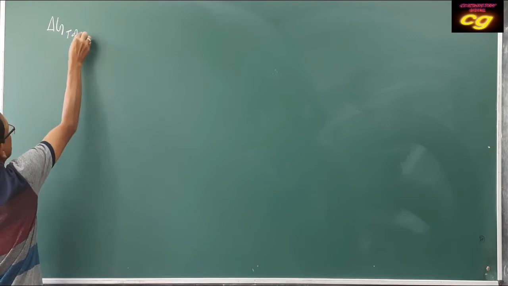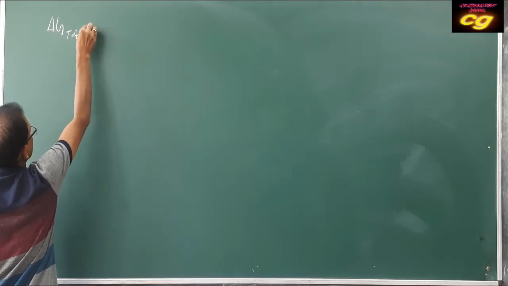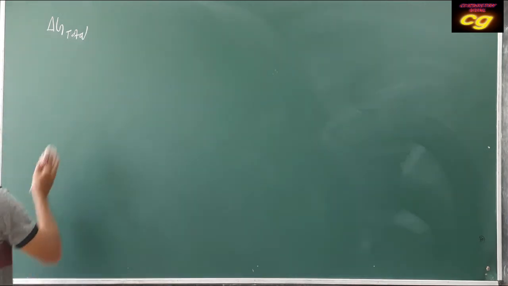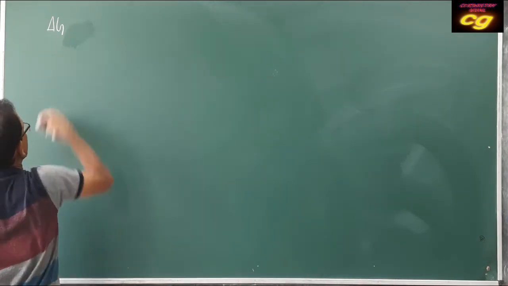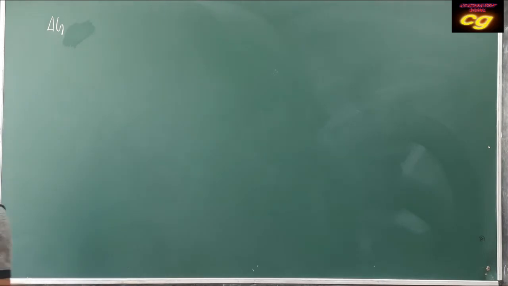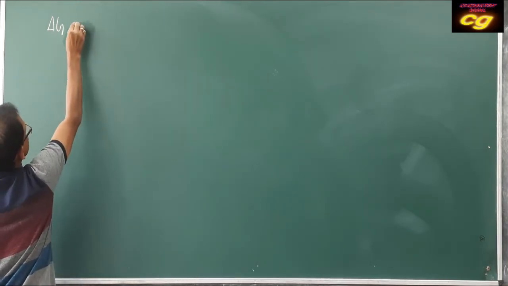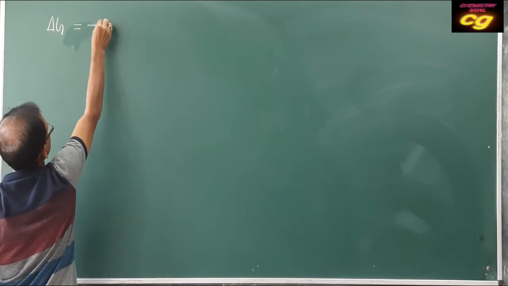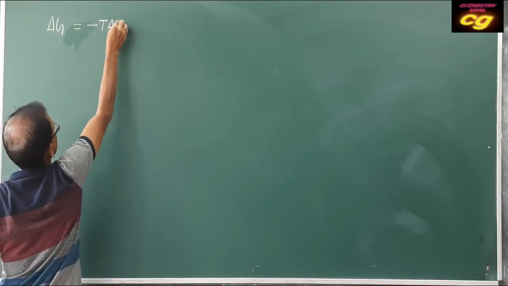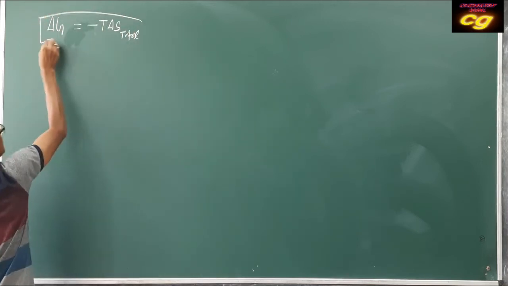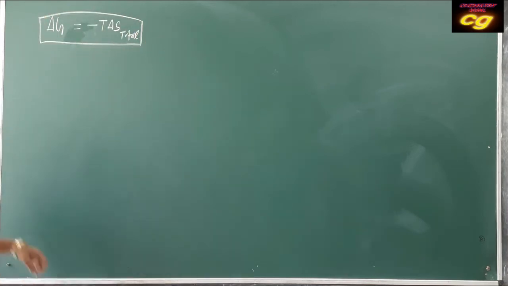Del G of the system is equal to minus T del S total. This formula will be derived like this.